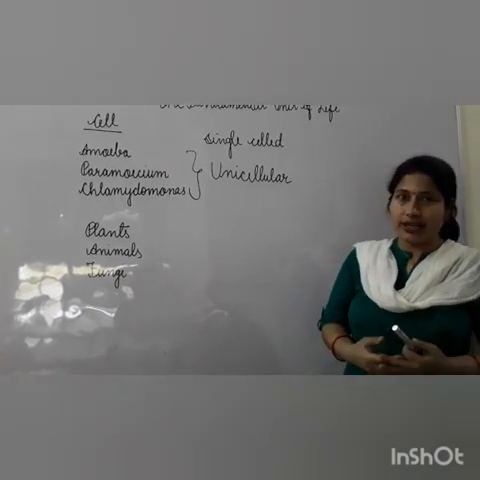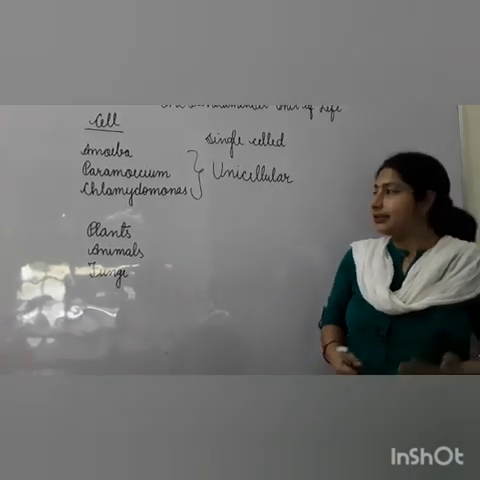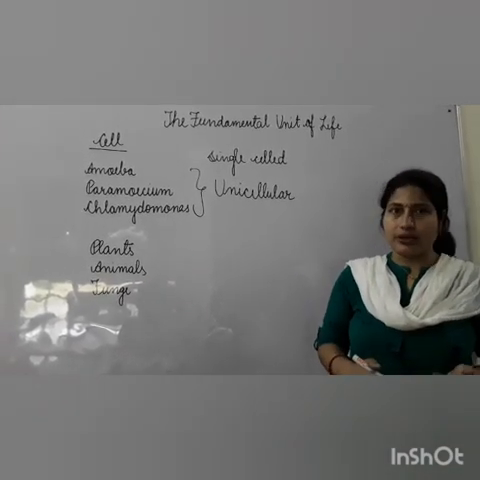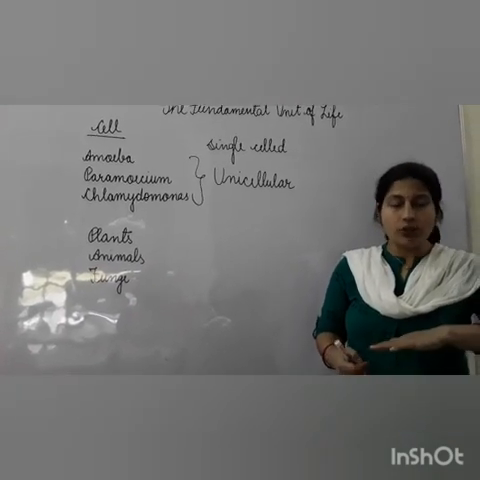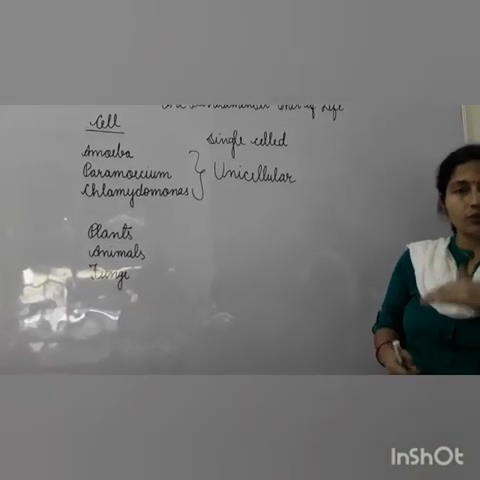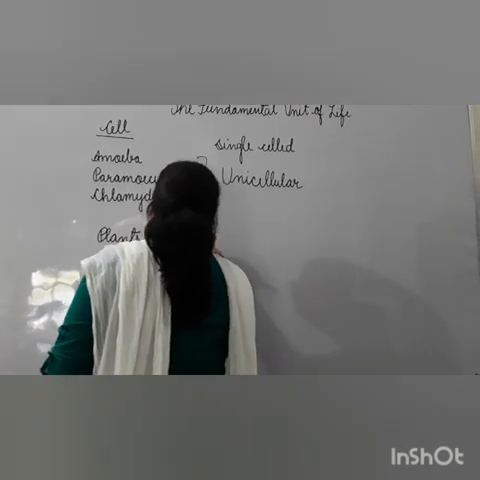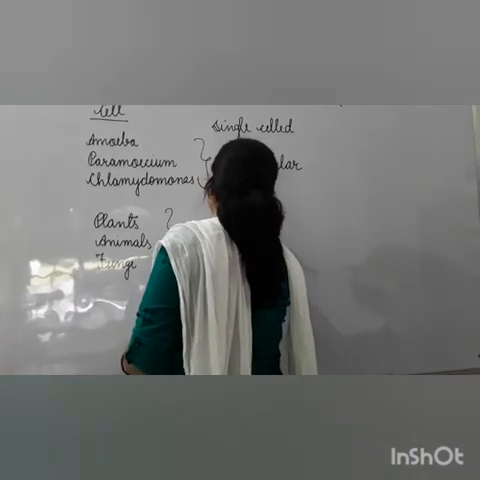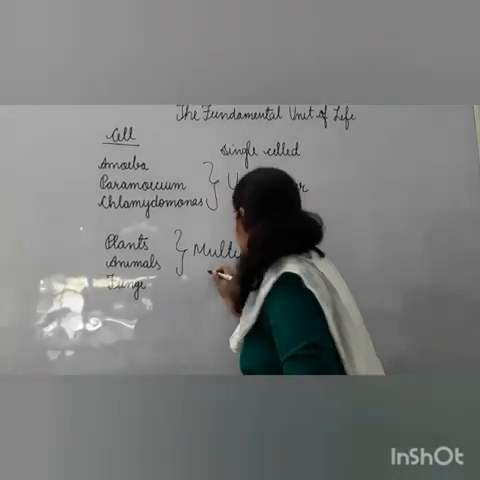And organisms like plants, animals and some fungi are multicellular organisms, because we have so many cells in us. But we cannot see them because a cell is not visible to the naked eye. So we are multicellular organisms.